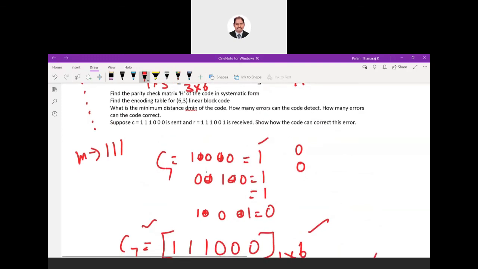Okay, so likewise once you have the encode table, I can find out what is the Hamming distance. Okay, I can find out what is the minimum weight also, by finding the number of ones. This we can do, and this is the last part, syndrome. Okay, they have given the C, but they are telling this is the received code. They are asking for the syndrome. Okay, let me try that one.